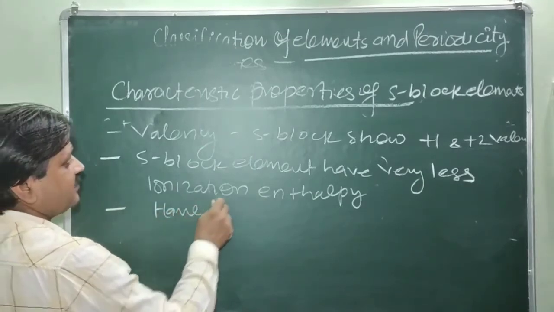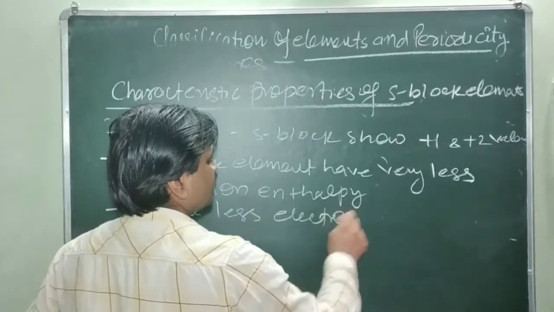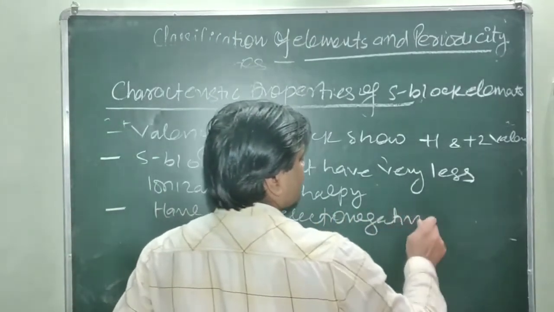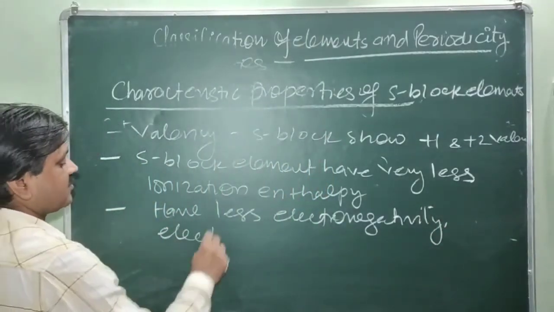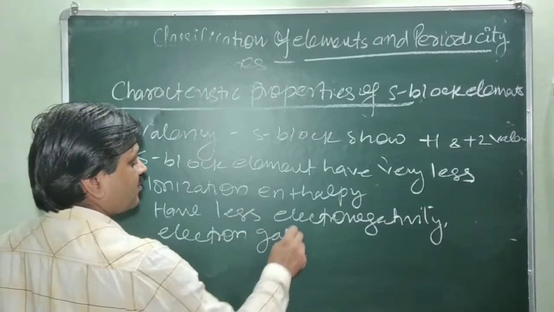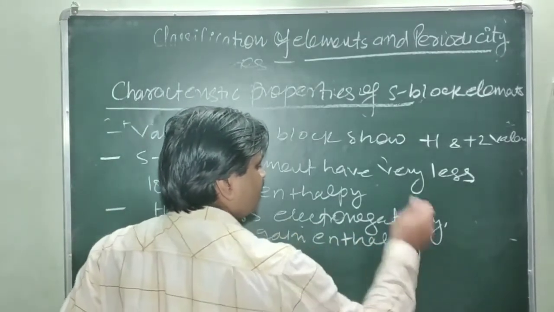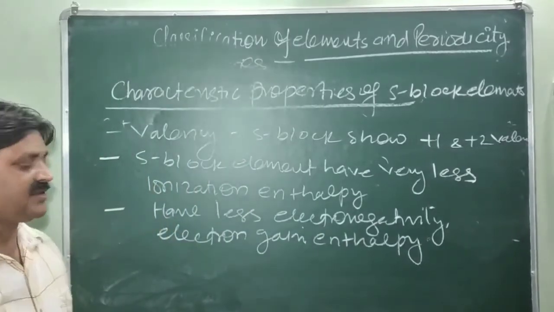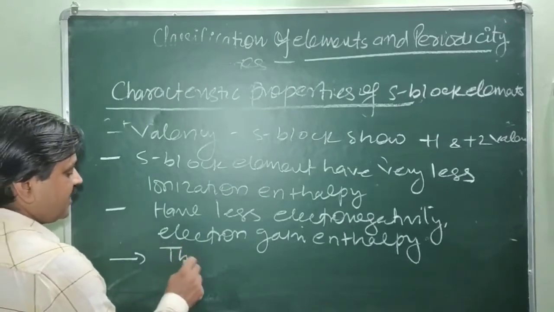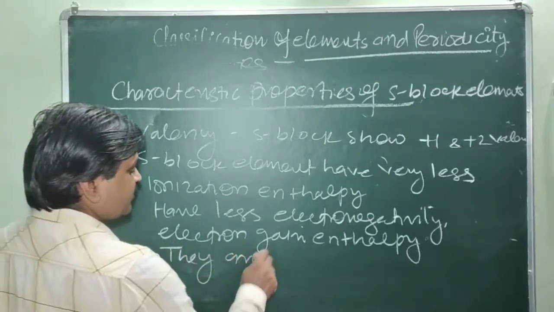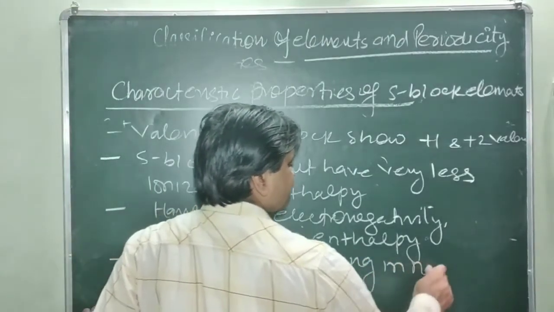S block elements also have low electronegativity and low electron gain enthalpy. They are basically reducing in nature.